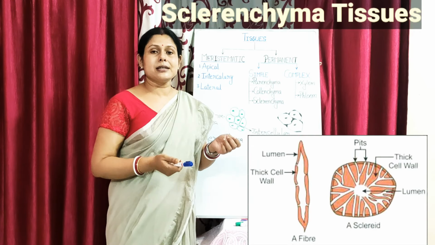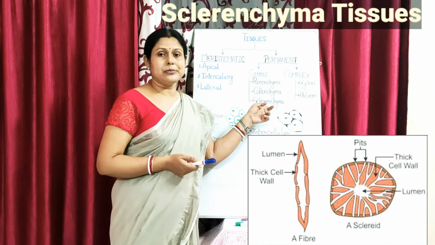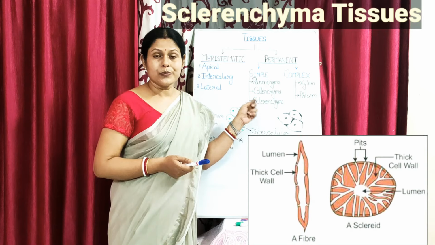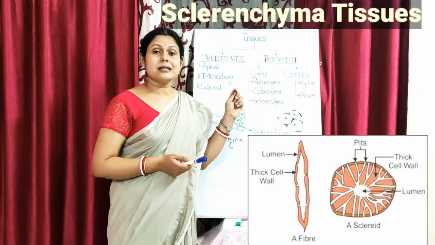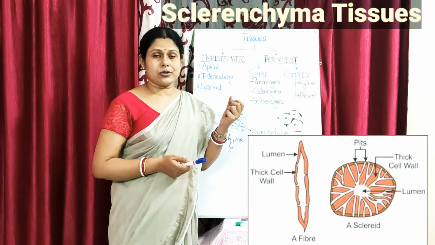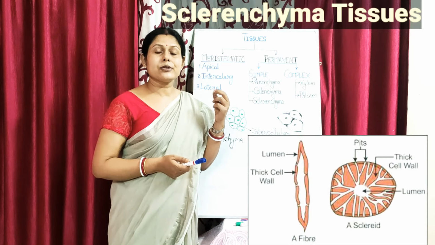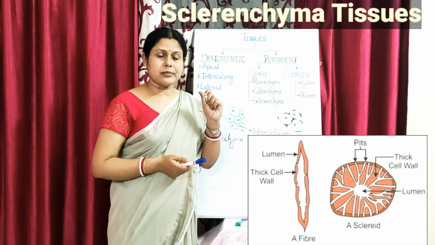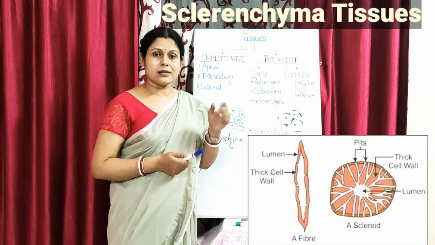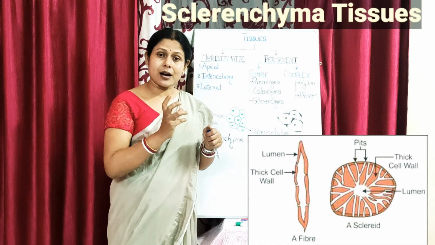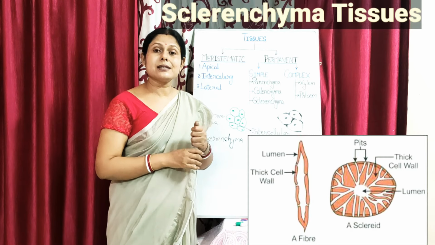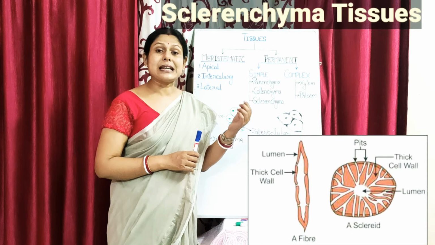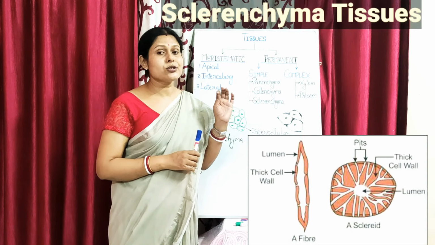So those fibrous things are made up of sclerenchyma fibers. They are the dead fibers and they are made up of the sclerenchyma tissue. If you see any kind of nut type of fruits, for example the walnuts, almonds, the outer wall of the almond, the outer wall of the walnut, you have to break it open. It's very hard. So they are made up of cells which are also sclerenchyma, but that sclerenchyma is called sclerids. They are also known as your stone cells.